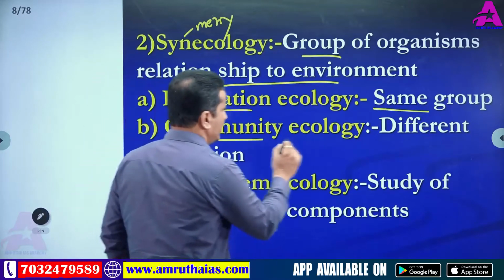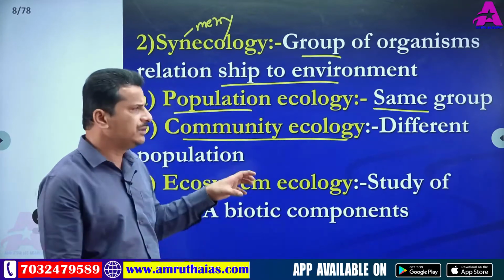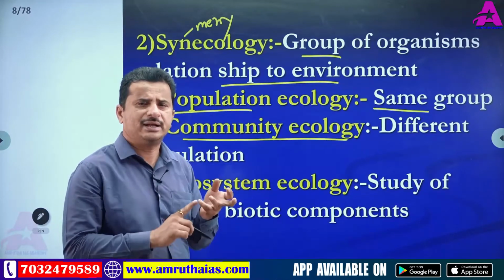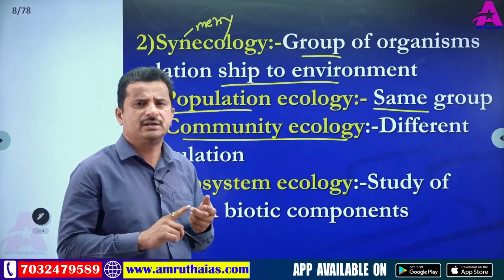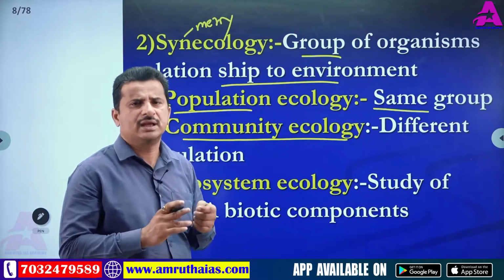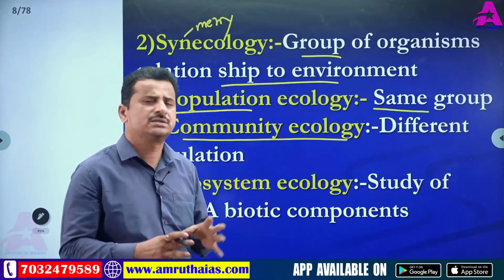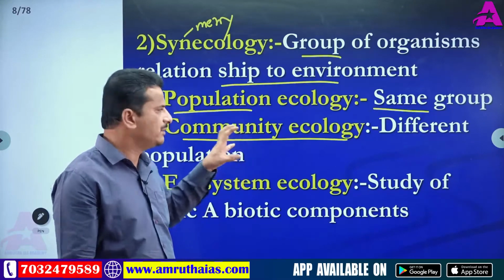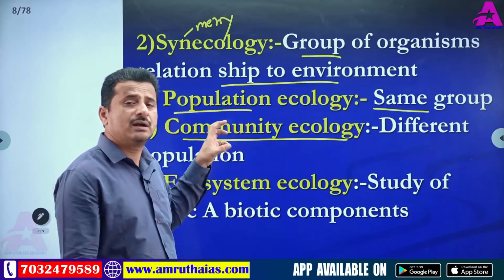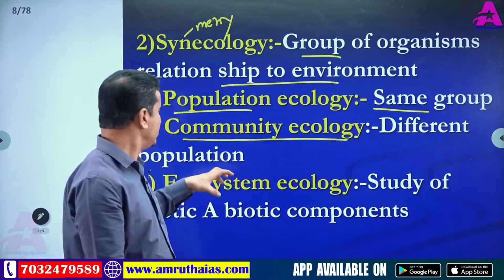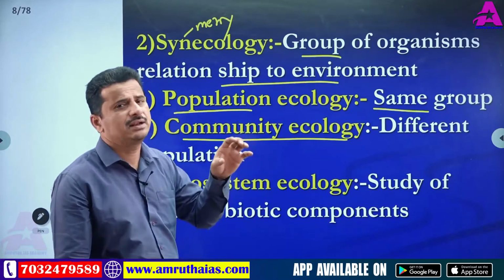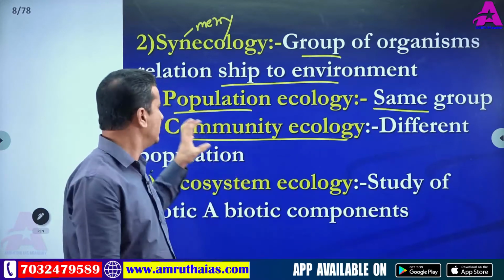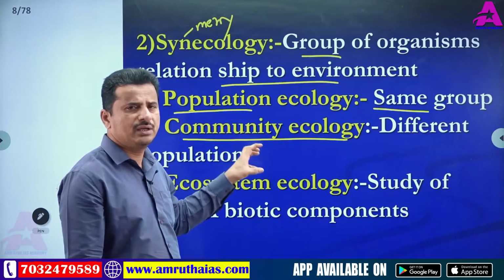Next, community ecology. Here community means different populations, different groups of animals. For example, 10 snakes, 10 bryophytes, 10 pteridophytes, 15 turtles, 20 birds, like this. These are all collectively called a community. So community ecology means the relationship between different organisms and their environment. The interaction between the environment and a community is called community ecology.